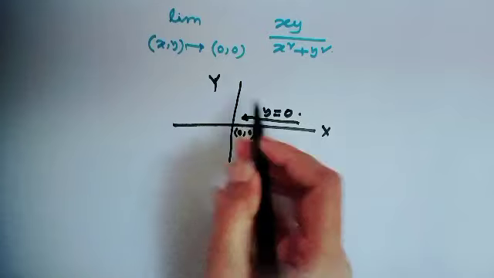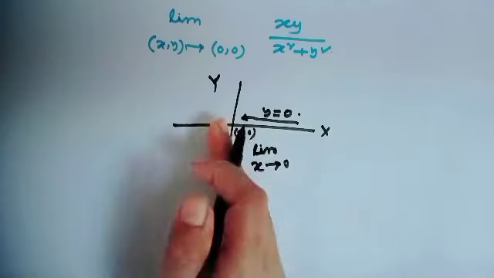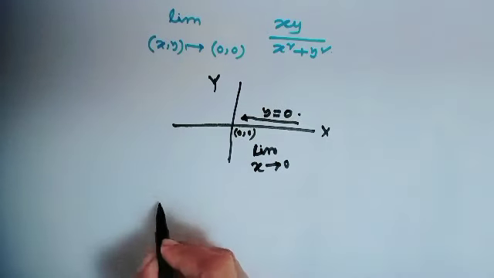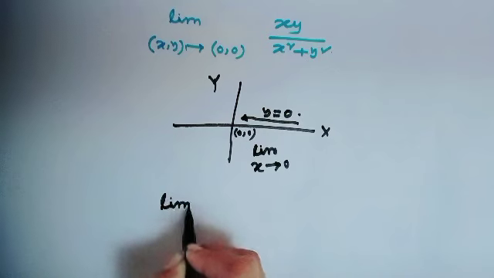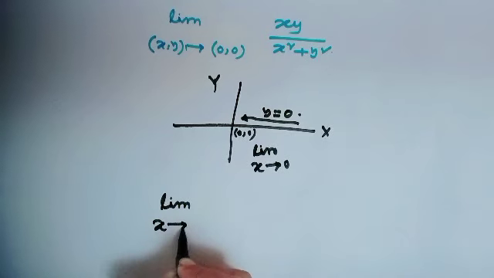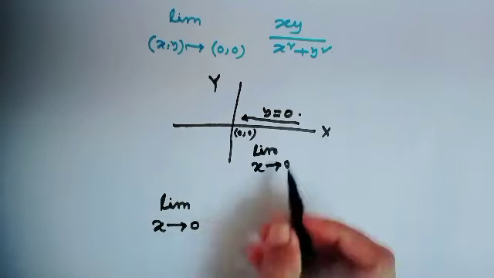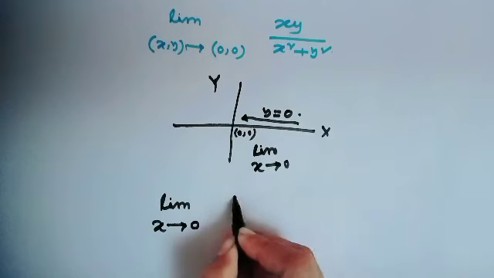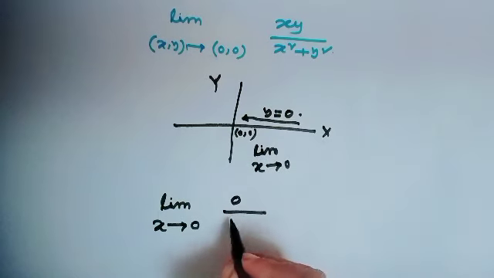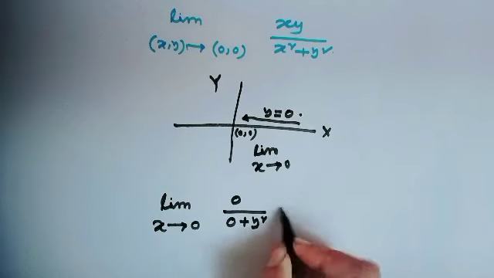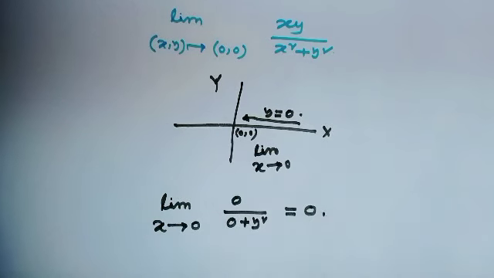Along this line, the limiting value will be limit x goes to 0, here y equal to 0, that means 0 over 0 plus y square, and this value equals 0.